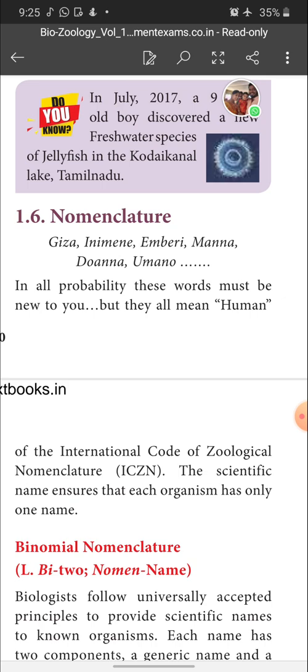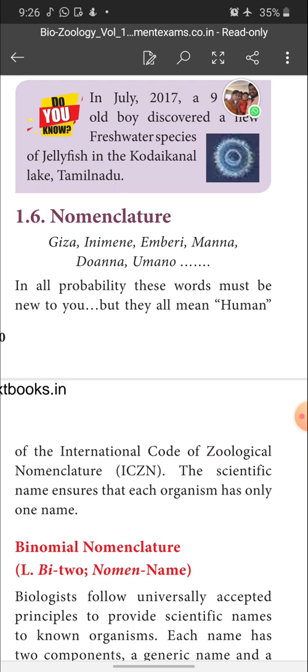Yes, it is correct. To use a common name worldwide for an organism is essential. Why? Because all over the world about 6,000 different languages are used. If we take an organism, it would be called by 6,000 different names worldwide.